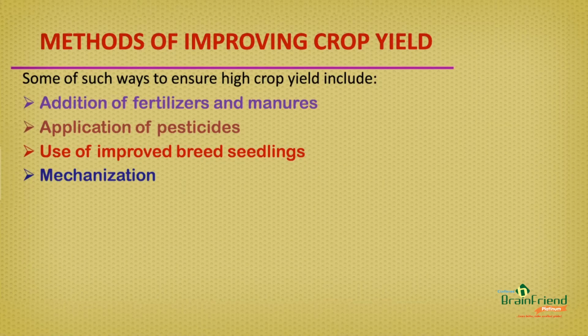There are so many methods used to increase crop yield. Some of these methods include addition of fertilizers and manures, application of pesticides, use of improved breed seedlings, and mechanization. We are going to discuss each of these methods briefly.